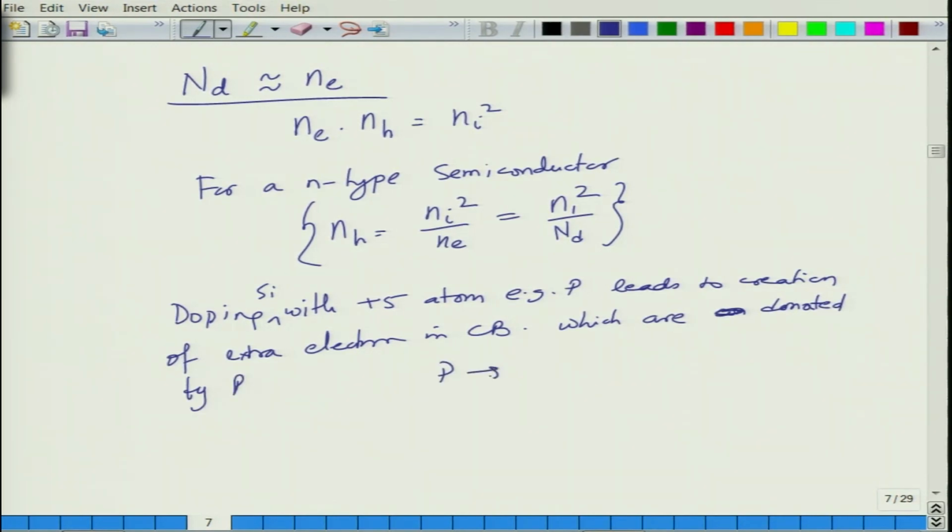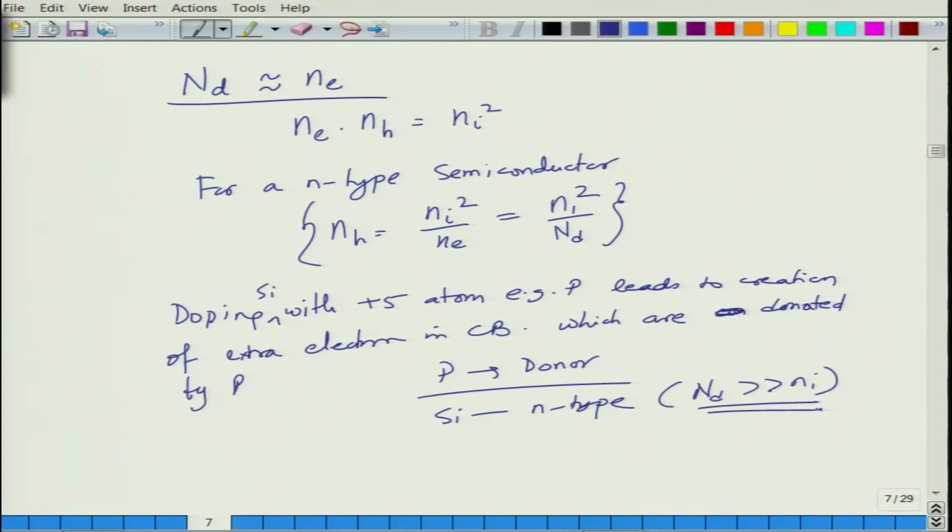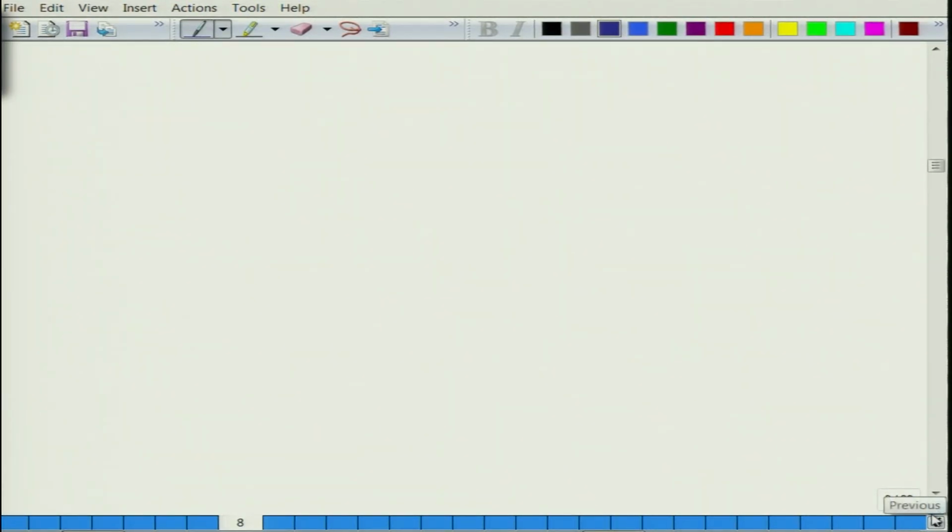So, phosphorus is a donor, and as a result silicon becomes N type, especially when Nd is far more than Ni. Okay. Similarly, when you put 3+ atoms,